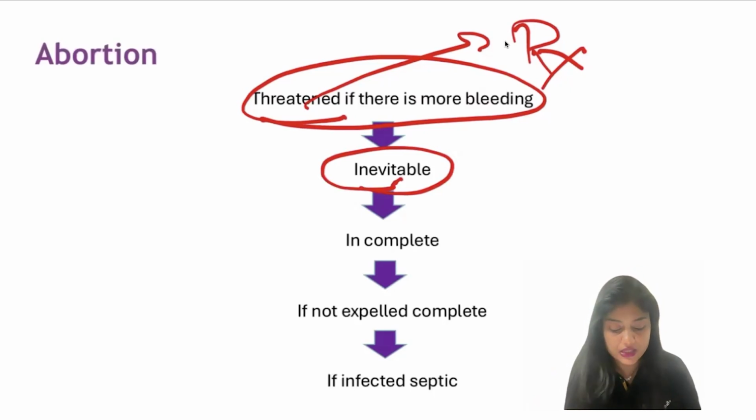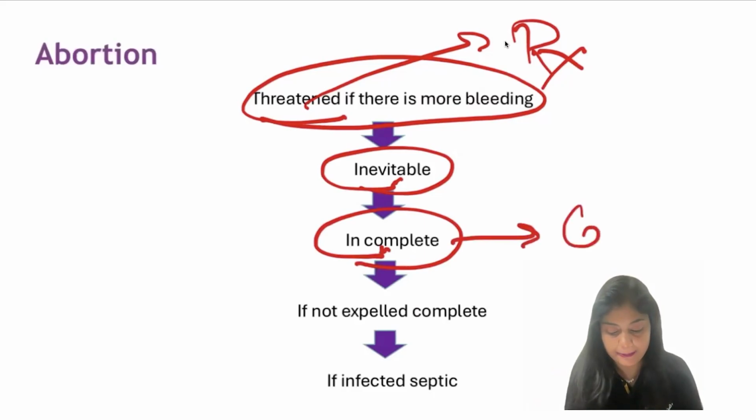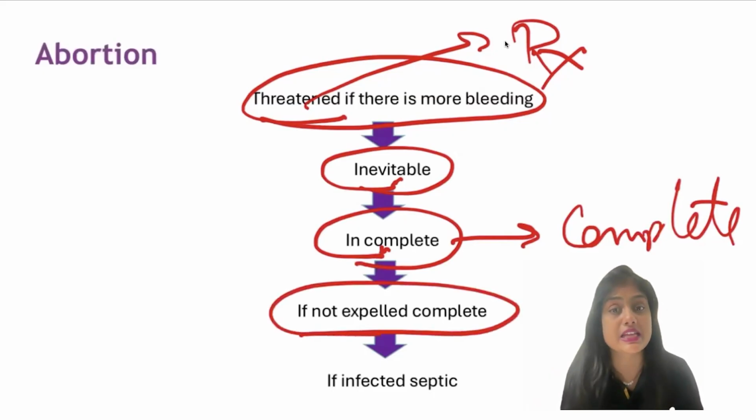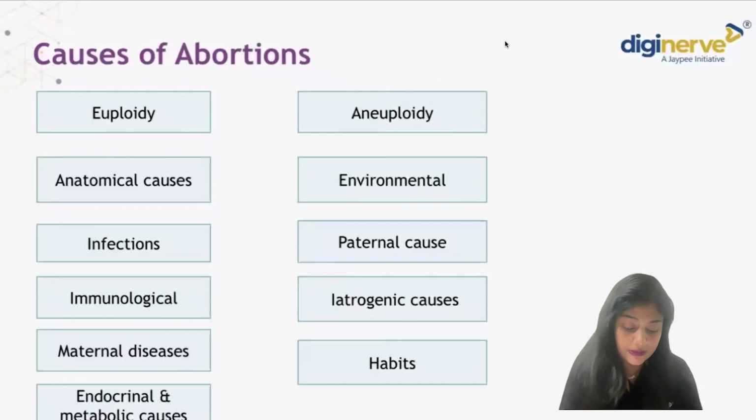Then part of it comes out, then it becomes an incomplete. If everything comes out, then it becomes a complete. If it is not expelled completely and gets infected, then it becomes a septic abortion. So this is how the sequence of abortions happens.